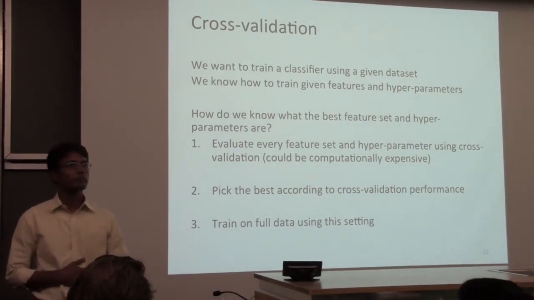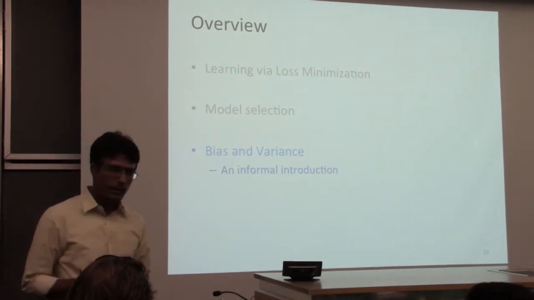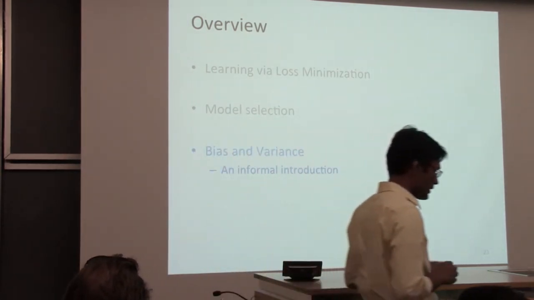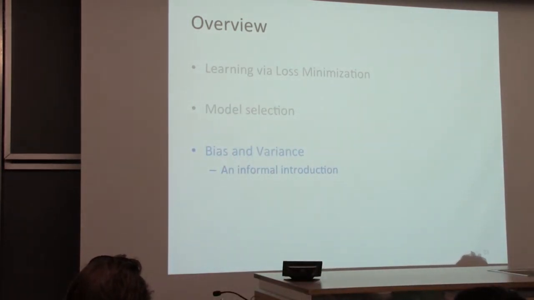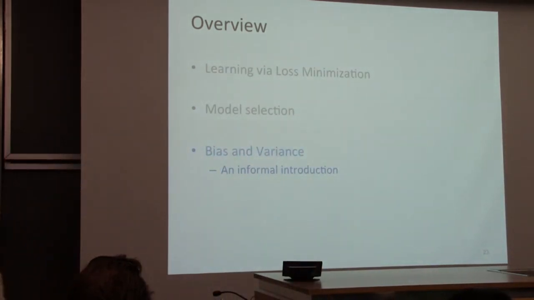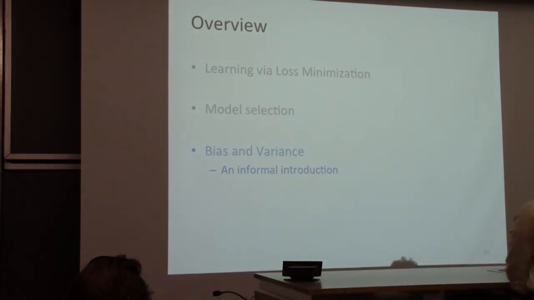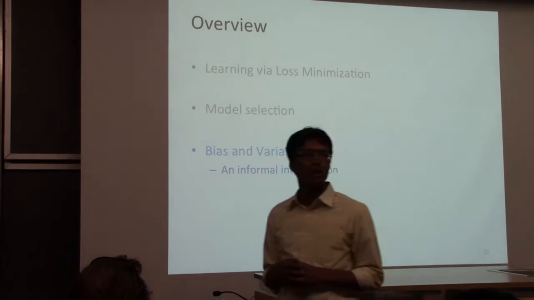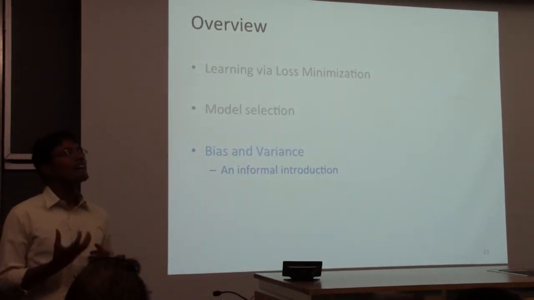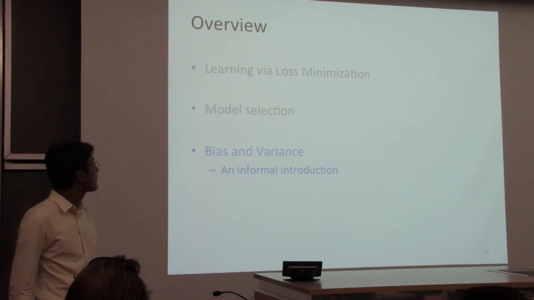Questions? If not, let's move to a slightly more general discussion, but this will be a little bit informal, about something called bias and variance. You'll see bias and variance anytime you read machine learning books, typically the ones that are written by statisticians. You'll see these phrases showing up a lot. And this is another way of thinking about the kinds of errors that your classifier makes. And the idea is the following.